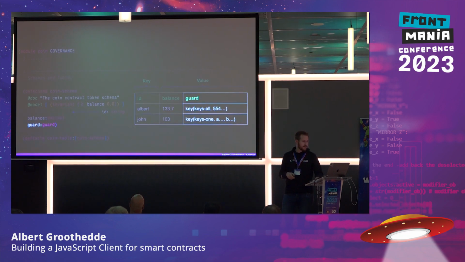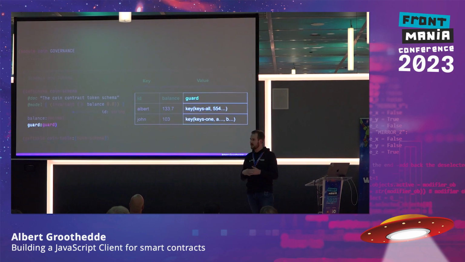Now the guard is usually something that has a key. So in this case, this is a key guard where the predicate says that all the keys need to sign when there is a modification being executed on this balance. So this is the key, and this is actually the public key. So you need to sign with your private key, and then it can be verified with the public key.